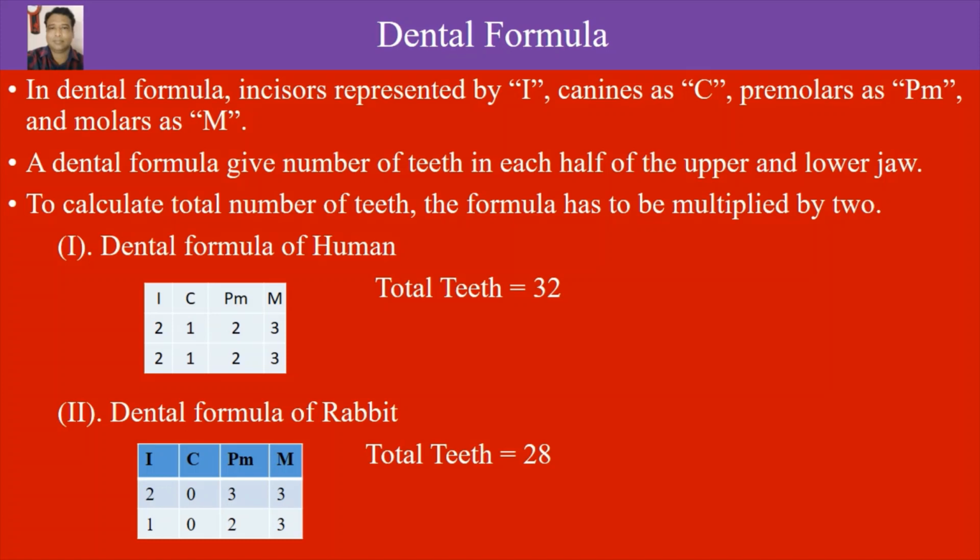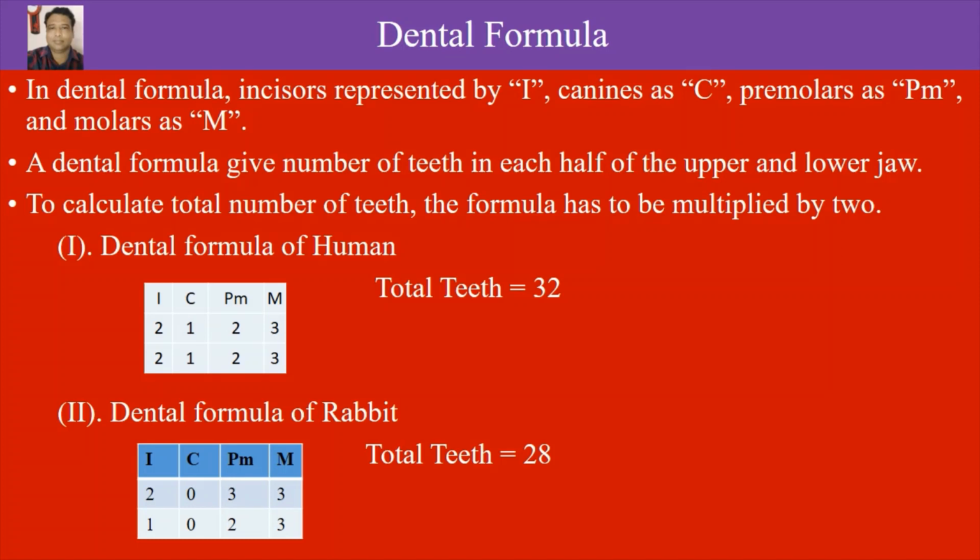The dental formula of humans is as follows. Incisors in the half upper jaw are 2 and incisors in the half lower jaw are also 2. Canines in the half upper and half lower jaw are 1 each, while premolars in the half upper jaw are 2 and in the half lower jaw also 2.